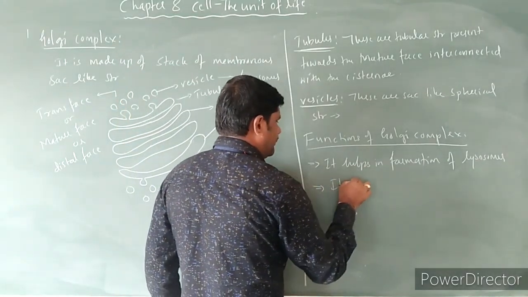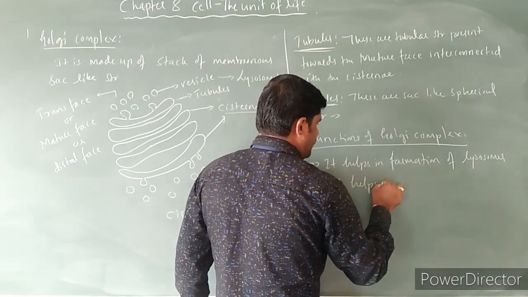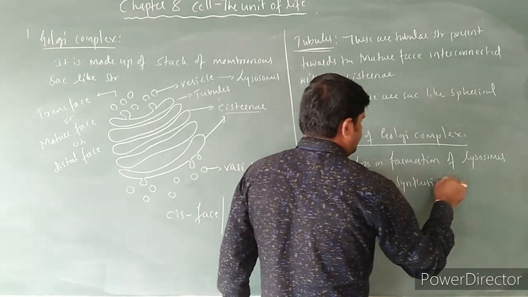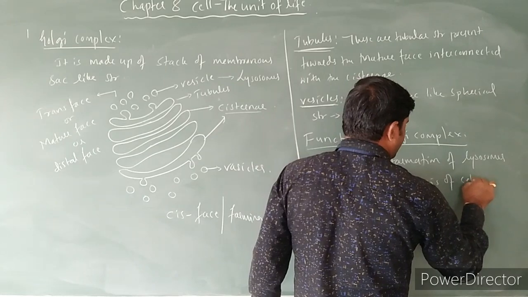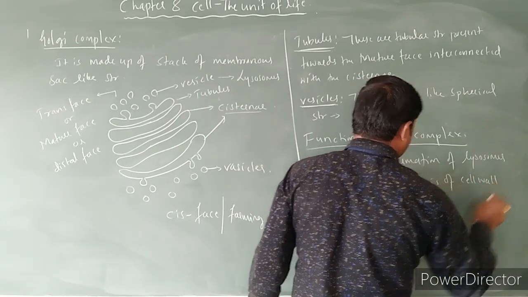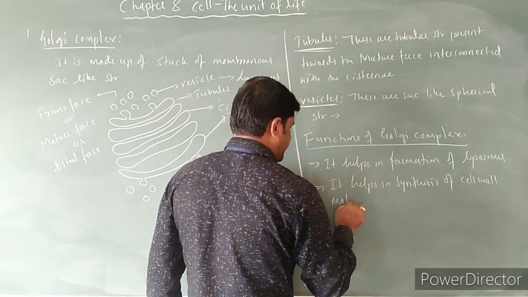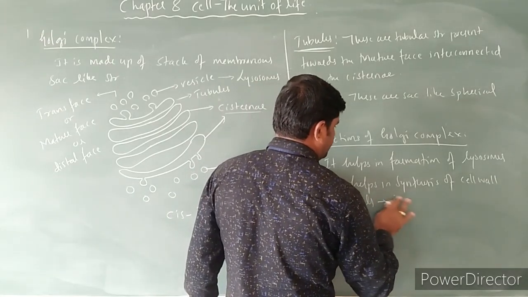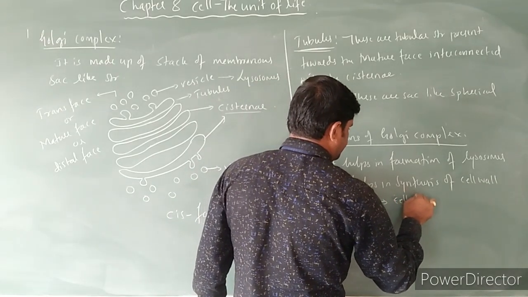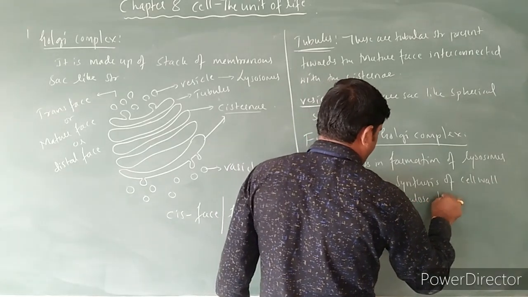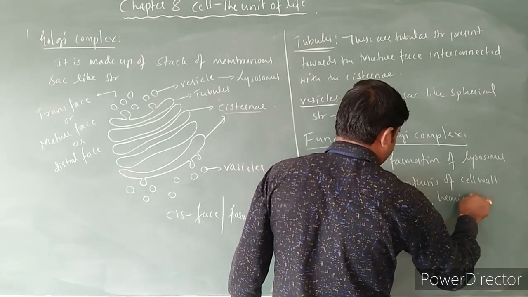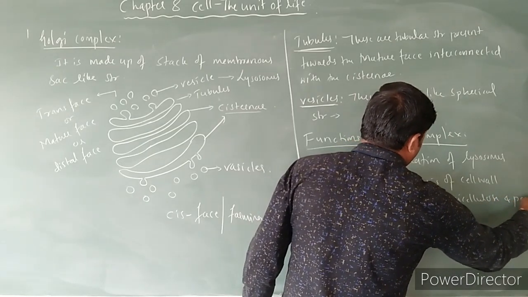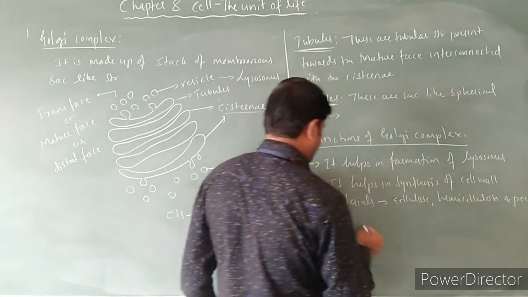The second function is very important. It helps in the synthesis of cell wall materials like cellulose, hemicellulose, as well as pectin-like materials.